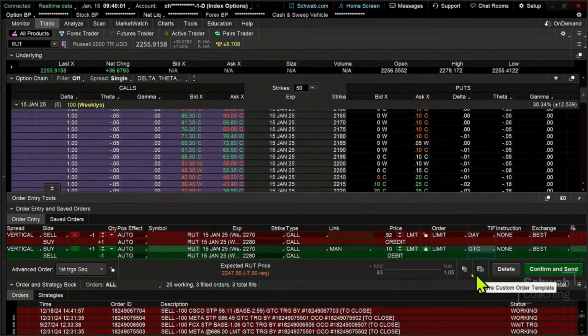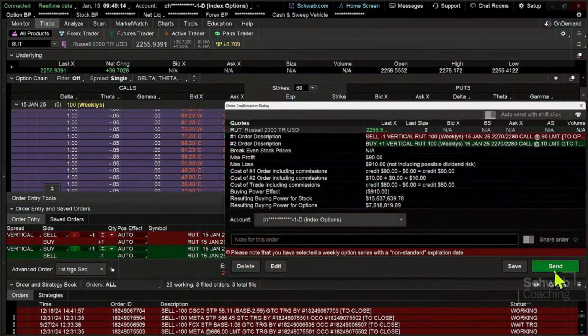We're going to make that good till canceled. We don't have to, because this is going to be gone at the end of the day. This expires at the end of the day. These are going to be gone, so we don't need to make it good till canceled. We can, just out of habit, and go ahead and click on confirm and send, read through this order, and we'll see if we can work this a little bit.